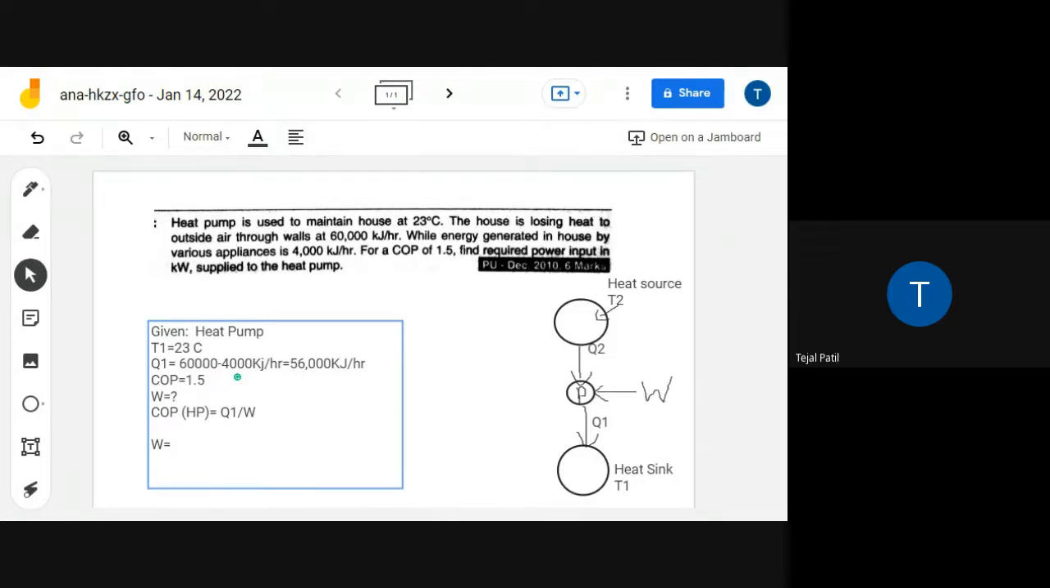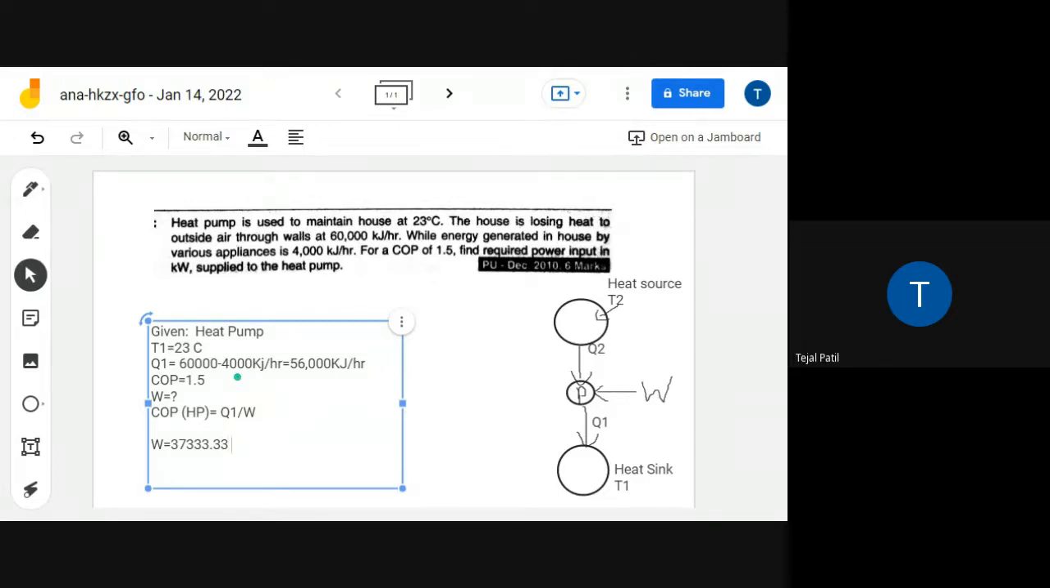Yes, how much is the work? Very simple calculation is there. 37333.33. Yes, ma'am. 37333, triple three. Okay. 0.33. Okay.